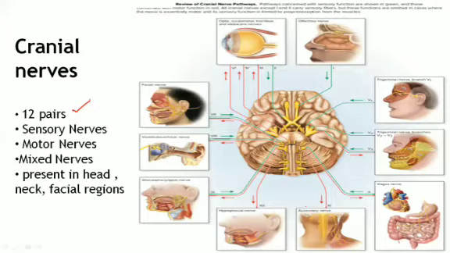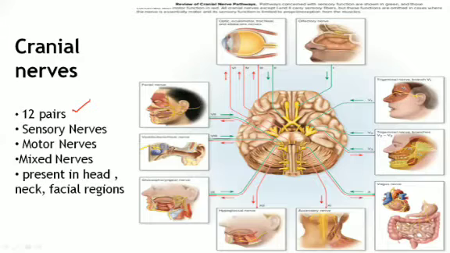So you can see here this number 1 provides to the olfactory bulb, and number 2, 3, 4 and 6, they are sensory and motor neurons which just supply to the eye muscles. Then we are having number 5, which supplies to the upper portion of the face, and then the lower face, as well as the lower jaw.